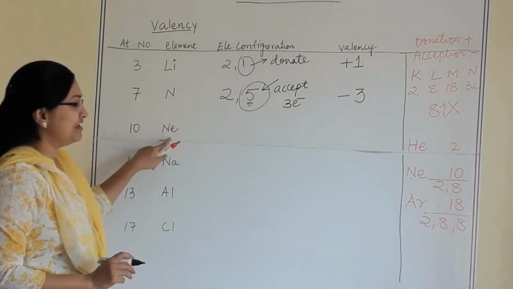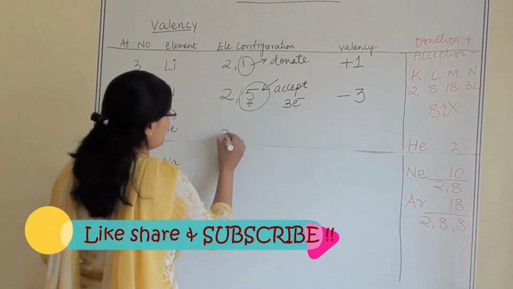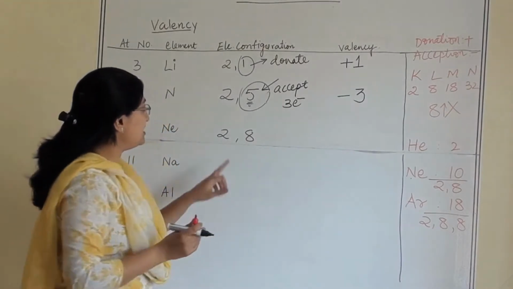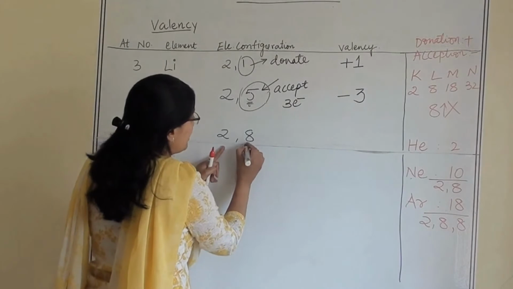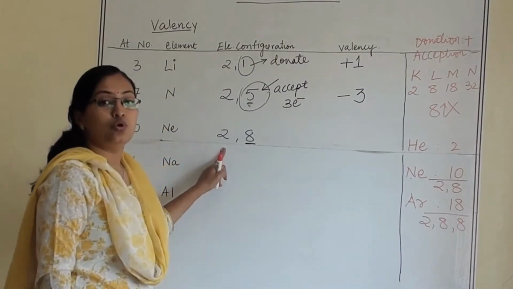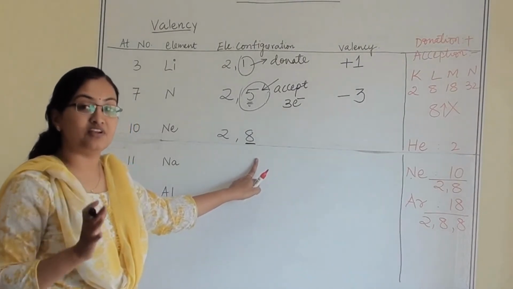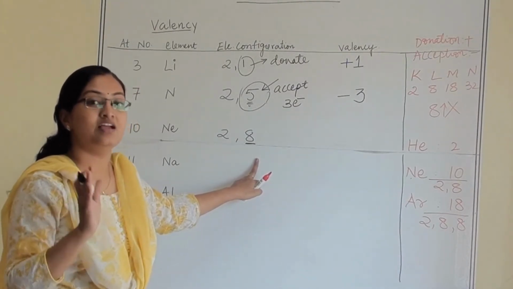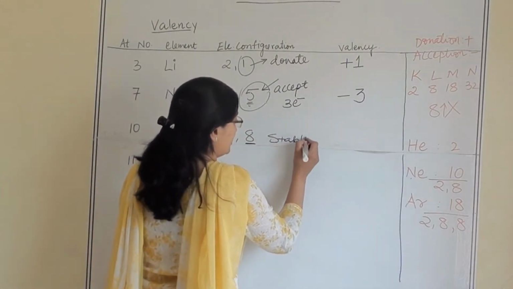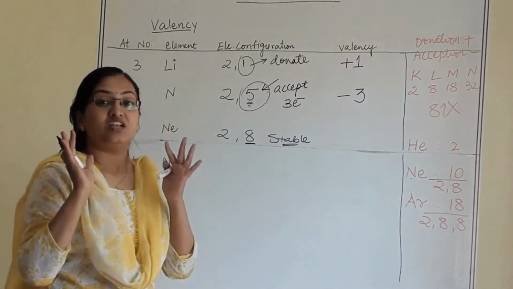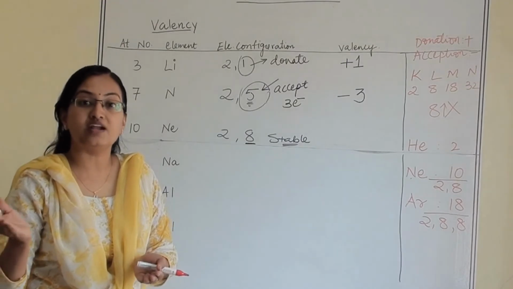Now let us see what the valency of neon will be. The electronic configuration will be 2, 8. If you see here, there is no possibility to add any electron. This valence shell is completely filled. Neon's last shell is completely filled. So it is stable. It does not want to accept any electron, or it does not want to donate any electrons.